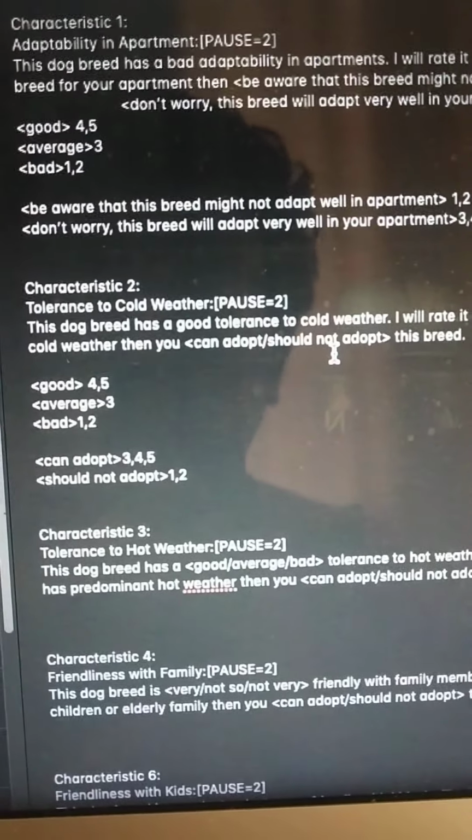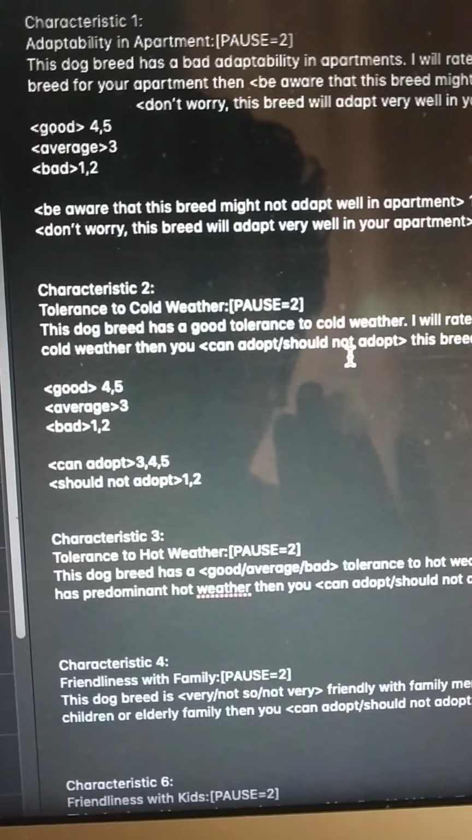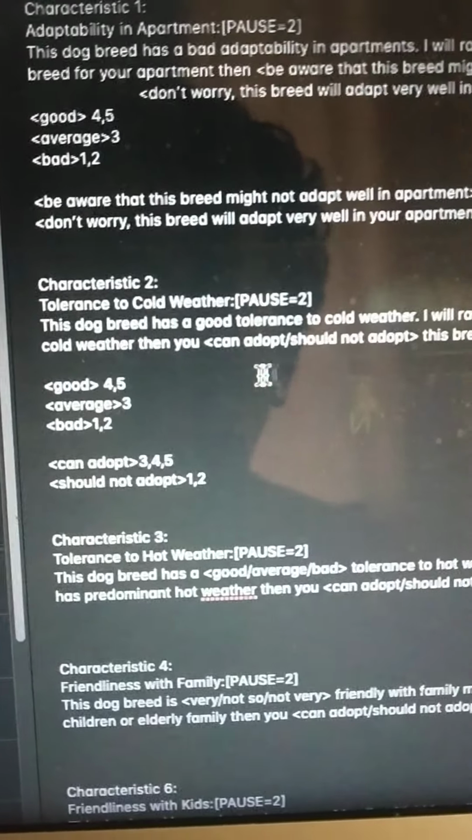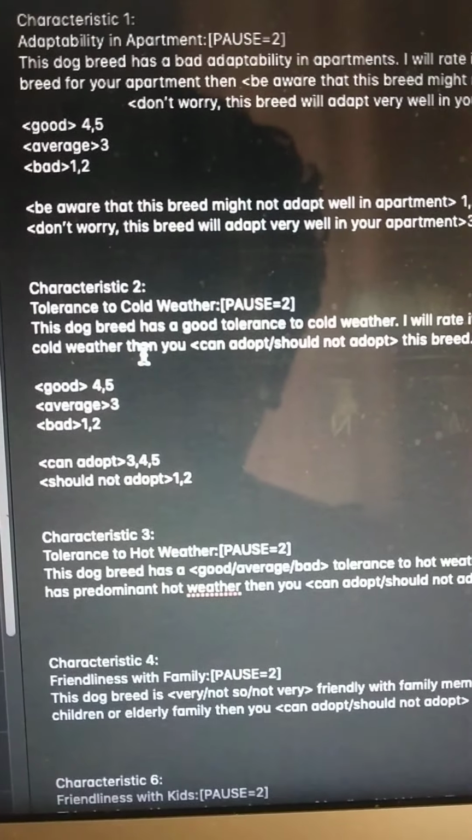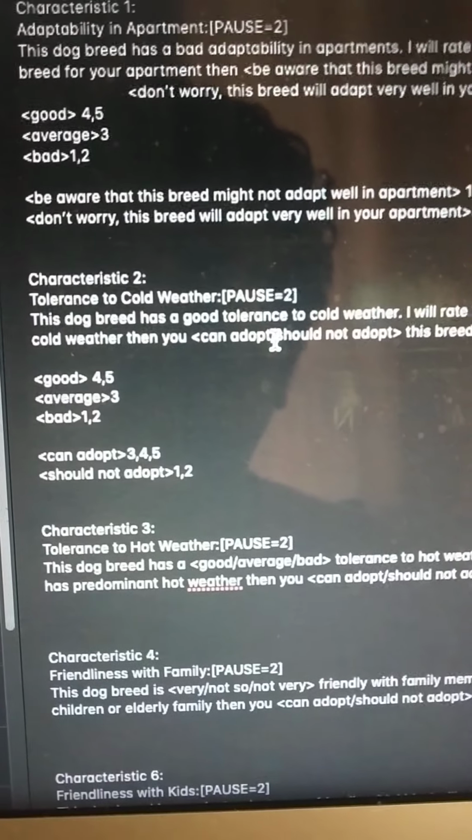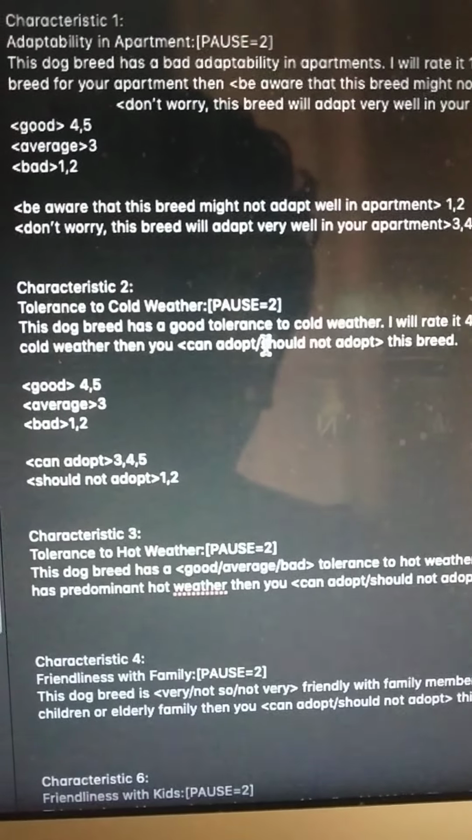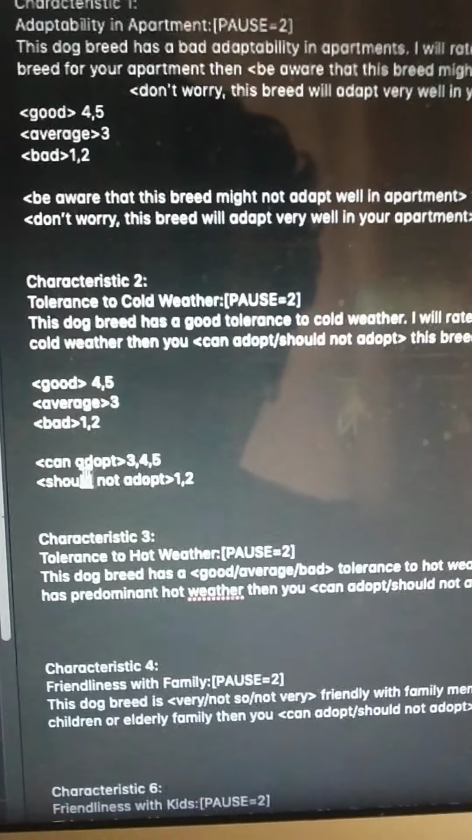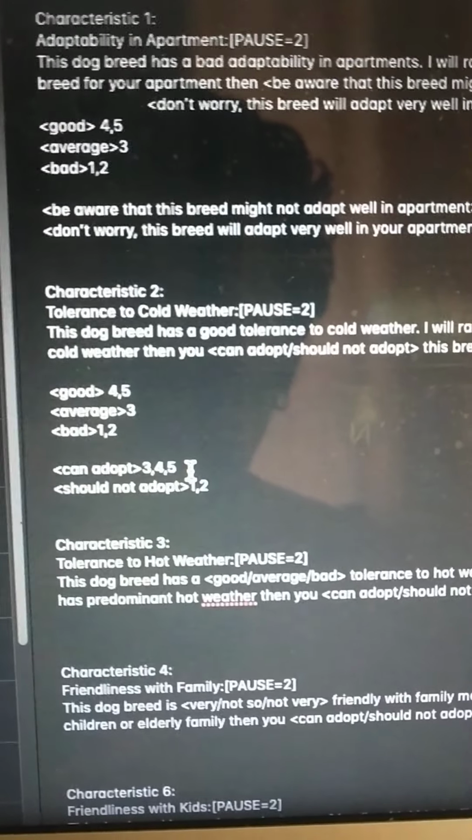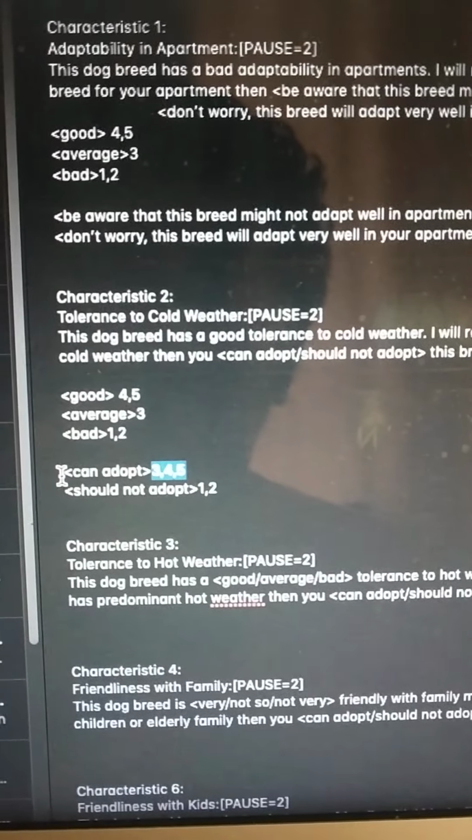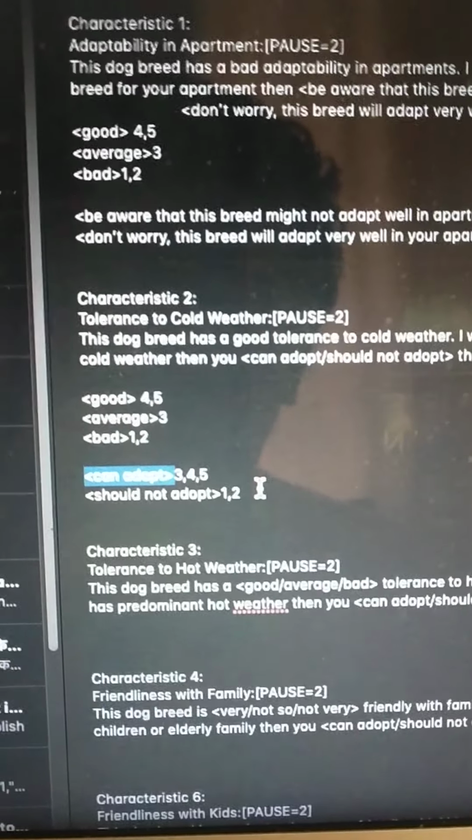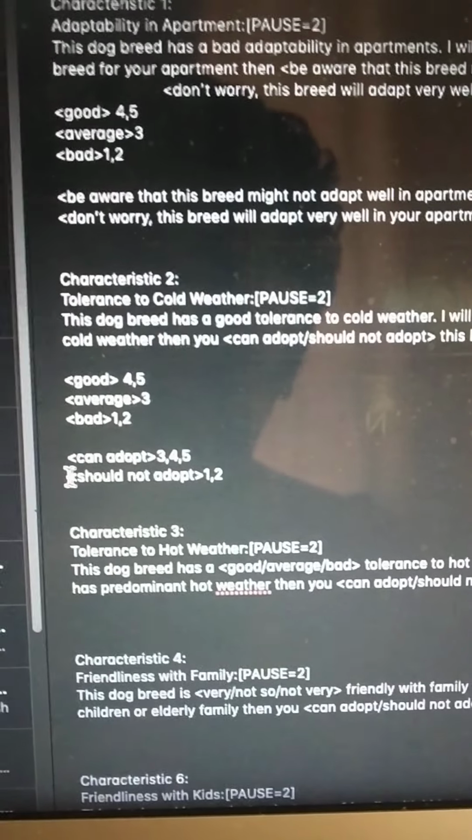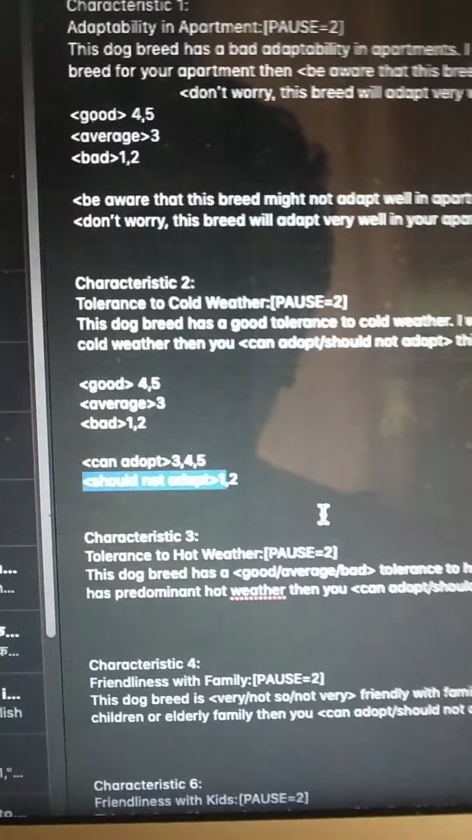It's 4 stars, right? So we should talk about positive. It's a positive thing, so we should talk positive. So we'll say then you can adopt, right? Should not adopt will be negative, right? So we'll say can adopt. So that's why I've written it 3, 4, 5 ratings are positive, so we'll need to choose can adopt. If it's 1 or 2 star rating, then we should select should not adopt.